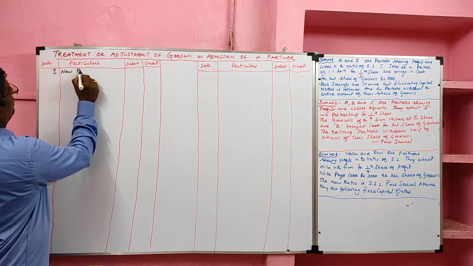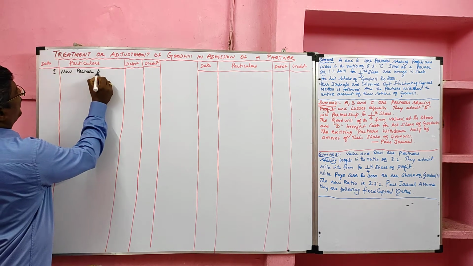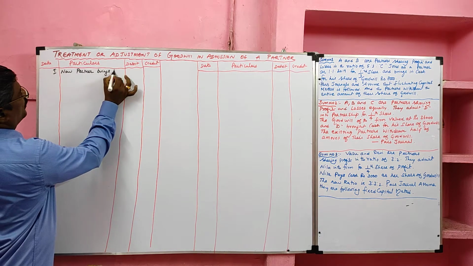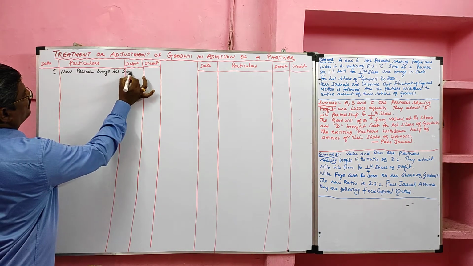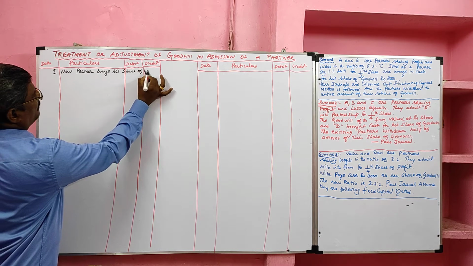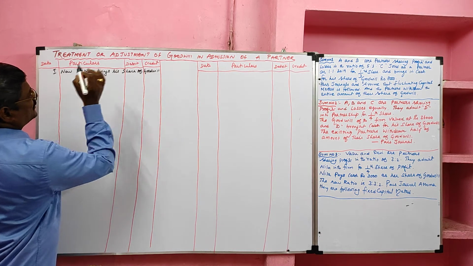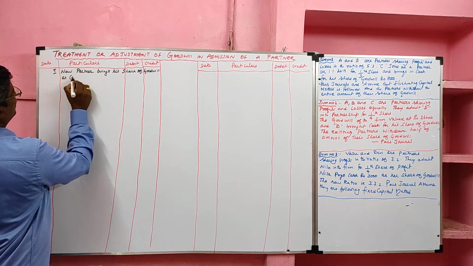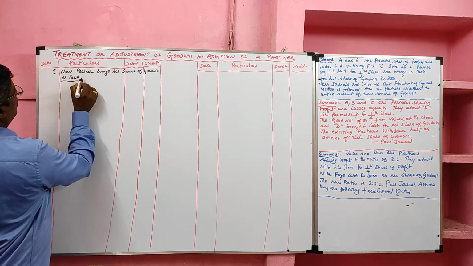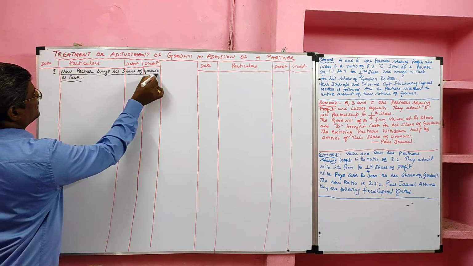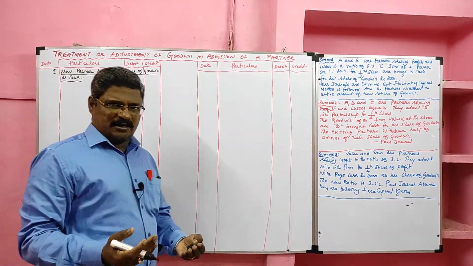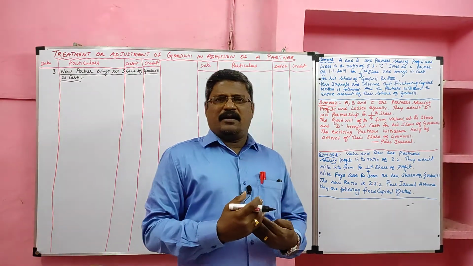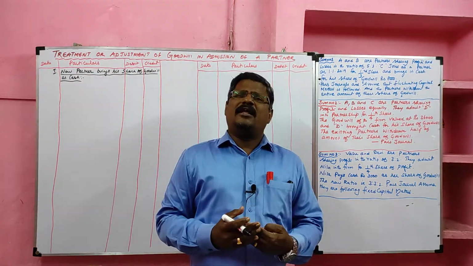New partner brings his share of goodwill as cash. Students, when the new partner comes, he will bring capital.